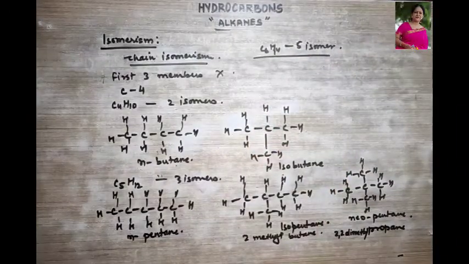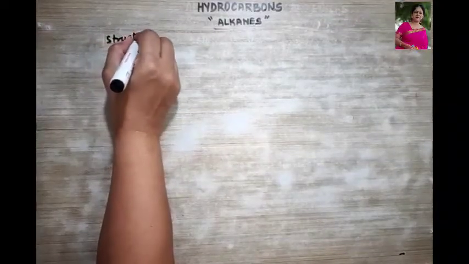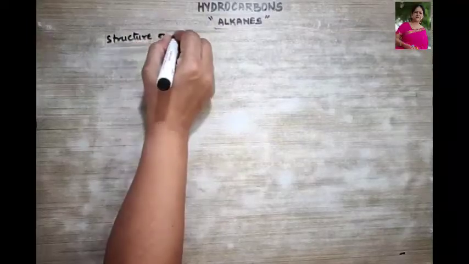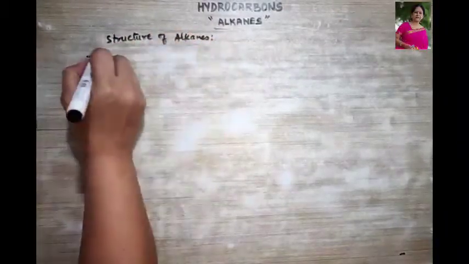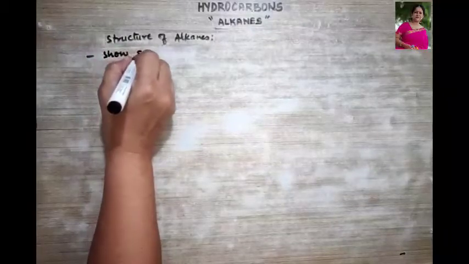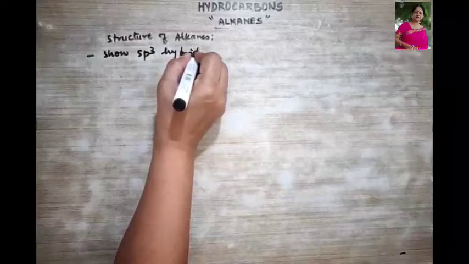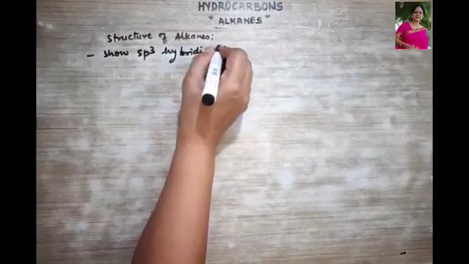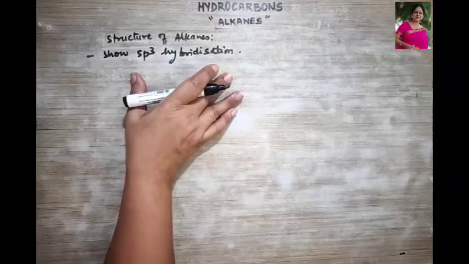Next we come to the structure of alkanes. As I told you, they show sp3 hybridization. Clear? Now how they show sp3 hybridization, that I am going to show you just now.